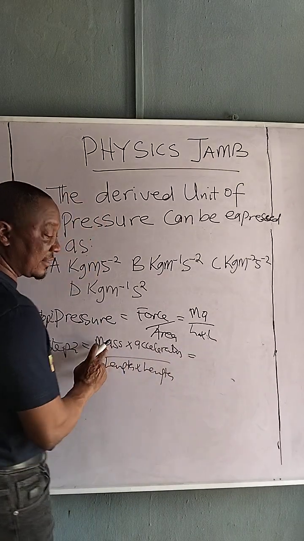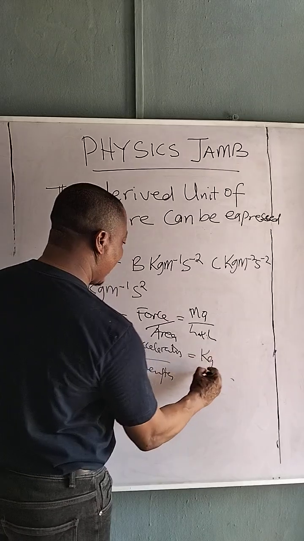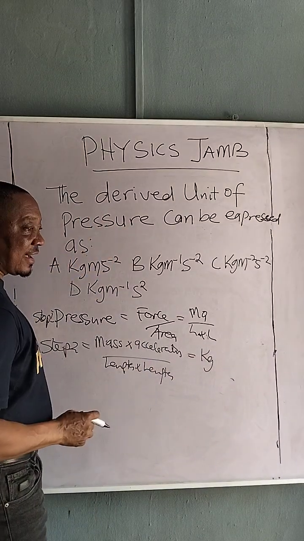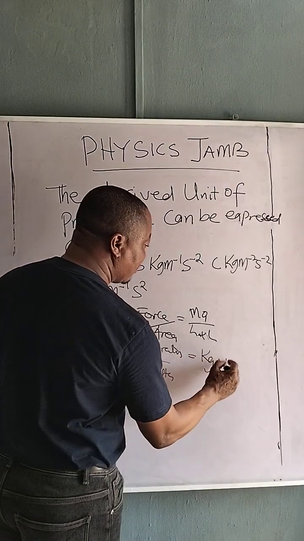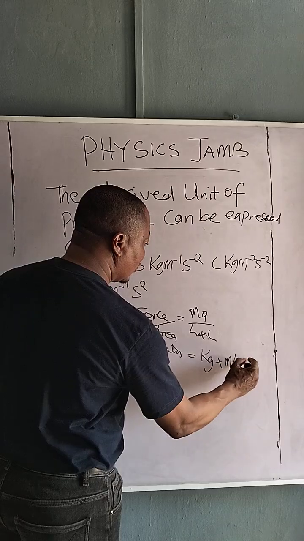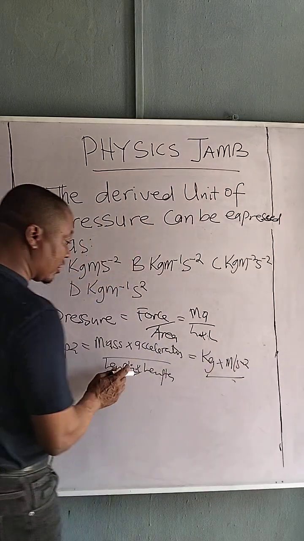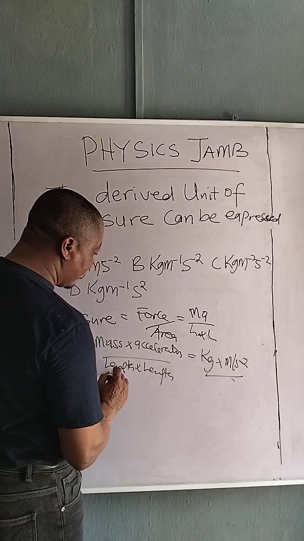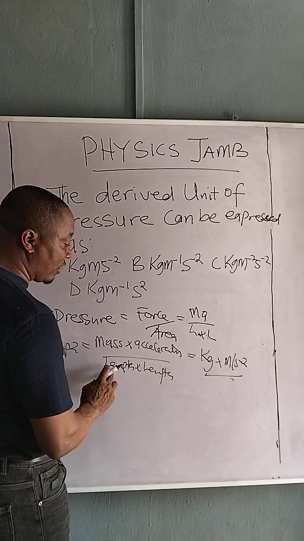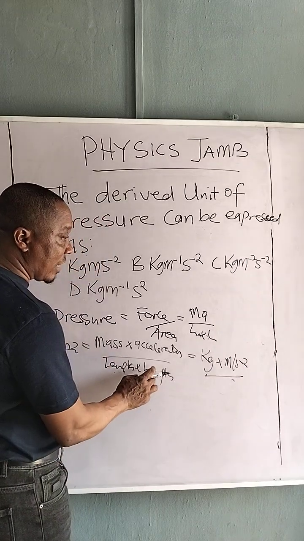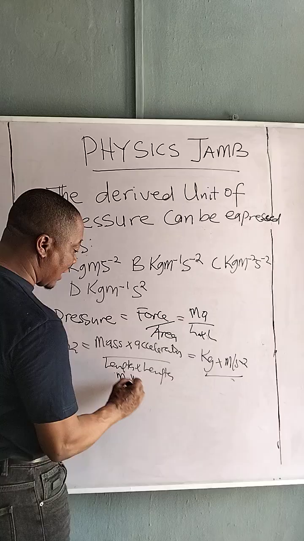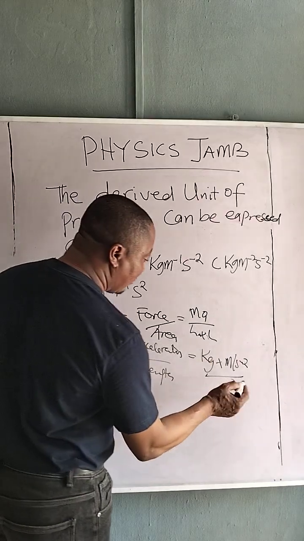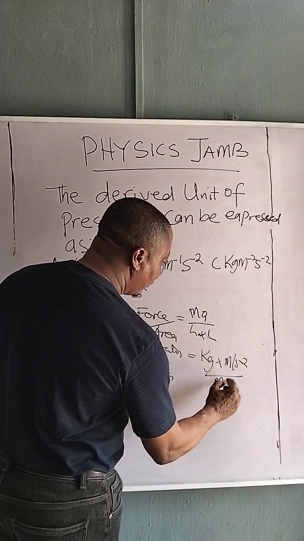What is the unit of mass? Kg. Kilogram. Very good. What is the unit of acceleration? Acceleration is meter per second squared. What is the unit of length? Length is measured in what? Meter. So m, length 1 is m, and length 2 is also m. So m times m is equals to what? M squared. So we now have m squared.